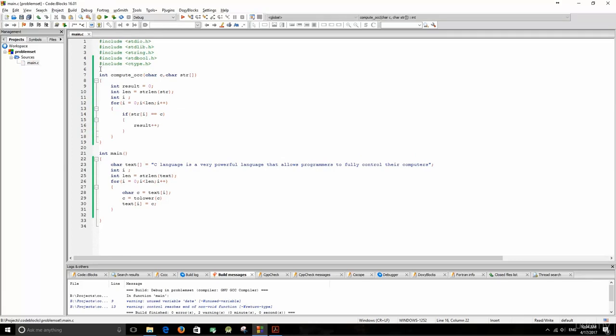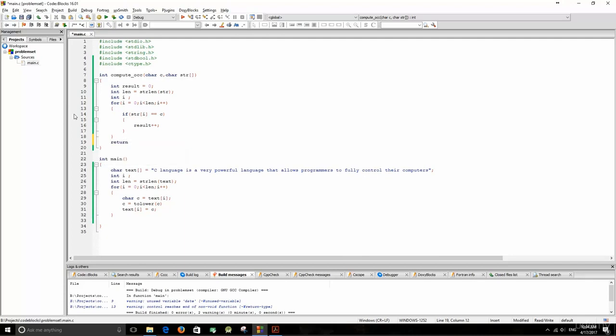Okay? Now after we complete this for loop, then we have our result variable containing the number of occurrences of the character c inside the string, the str string. Now let's return that result.